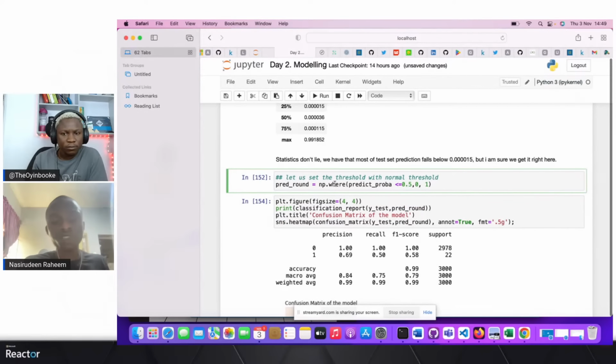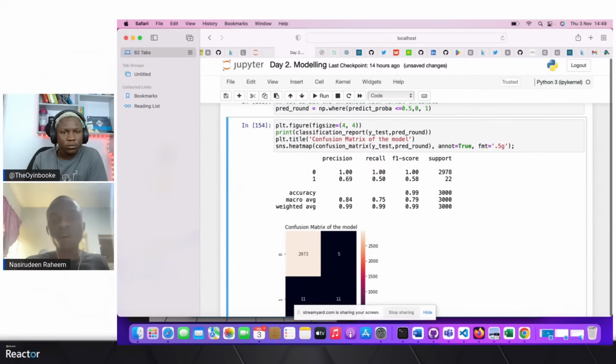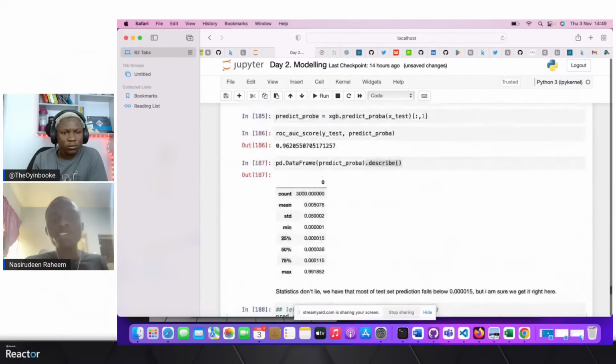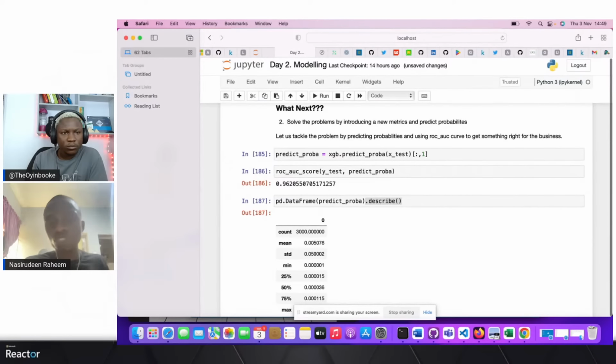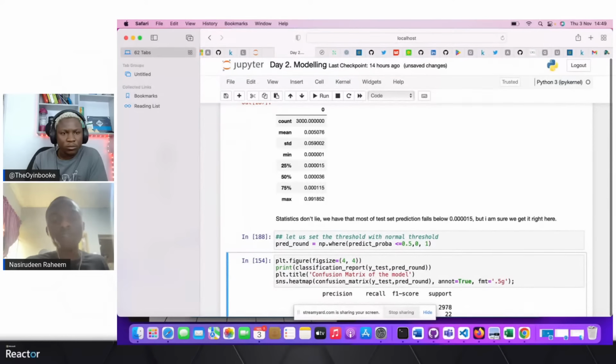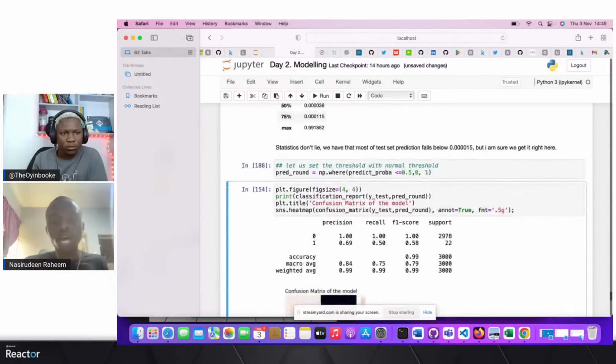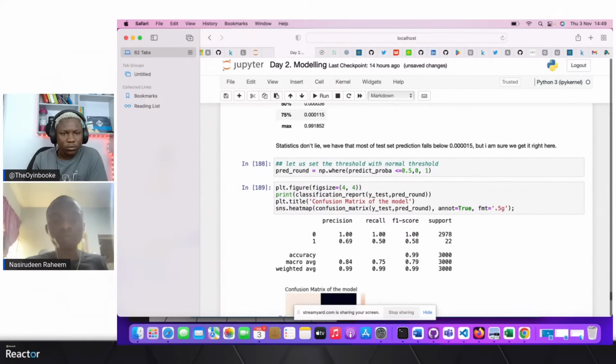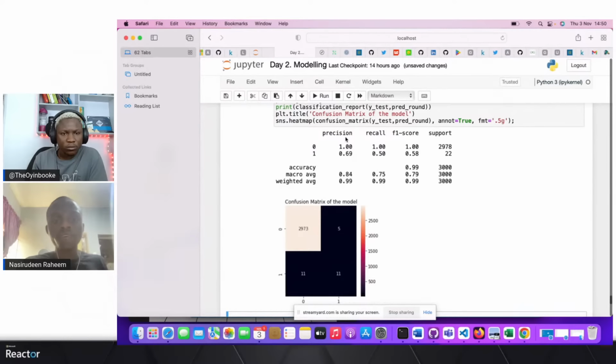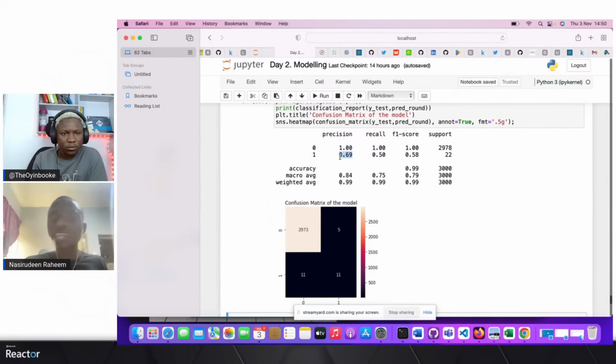So let's set the threshold here, and then let's check back our confusion matrix. Here I actually used the XGBoost model, which seems to be far better than the previous two models. Let's look at our confusion matrix in order for us to debug our model. We can see now that our precision has increased from the previous one, which is 0.00. We have a recall of 50%. We have an F1 score of 58%.